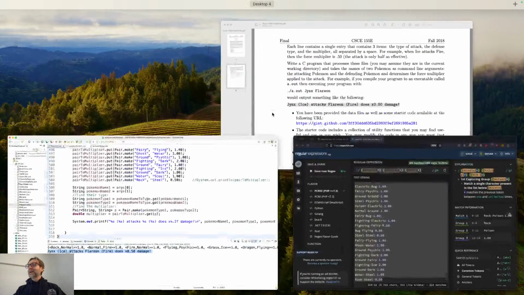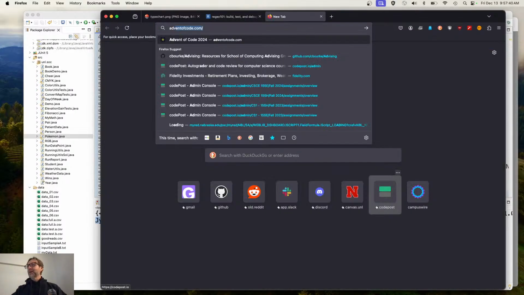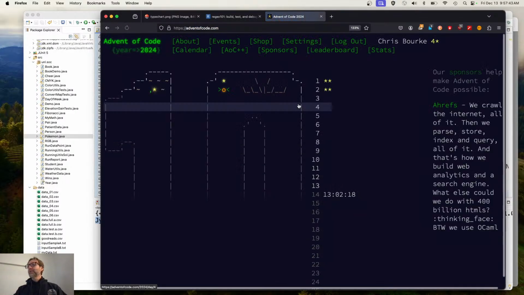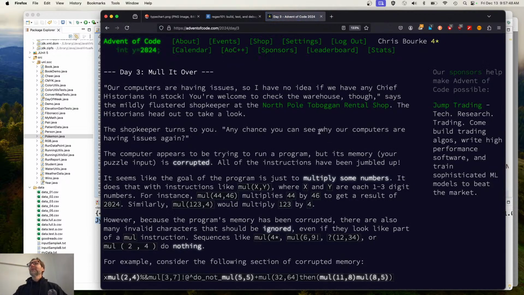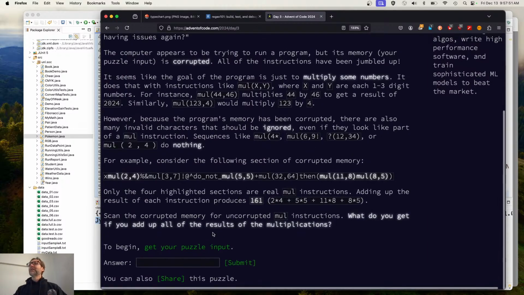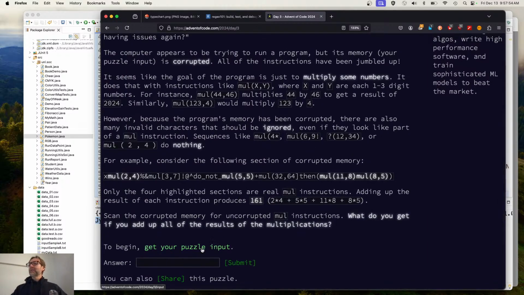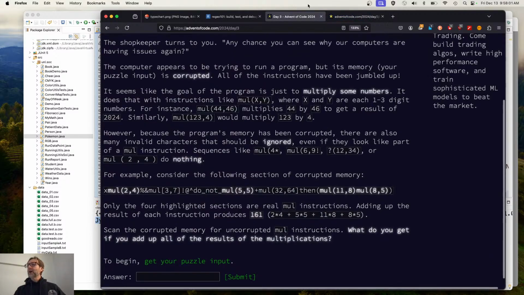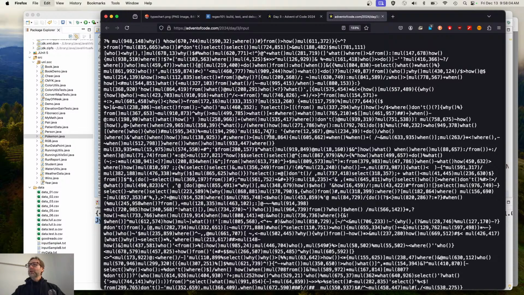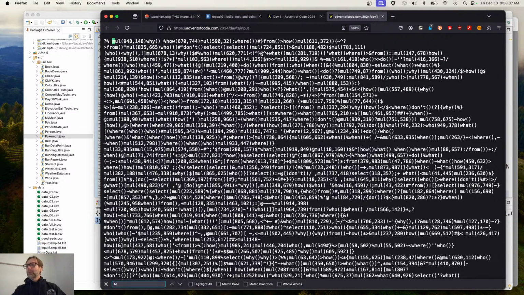For example, I'm kind of frustrated on it right now because I've now done it 3 different times in 3 different languages, and I'm getting the same answer for all of them on day 3, but they're wrong. It took me so long. But if you're not familiar with it, what it is here is you've got a bunch of corrupted memory here, and you're looking for things that look like multiplication. So mul, M-U-L, and then like that represents a multiplication of 948 with 148, right?